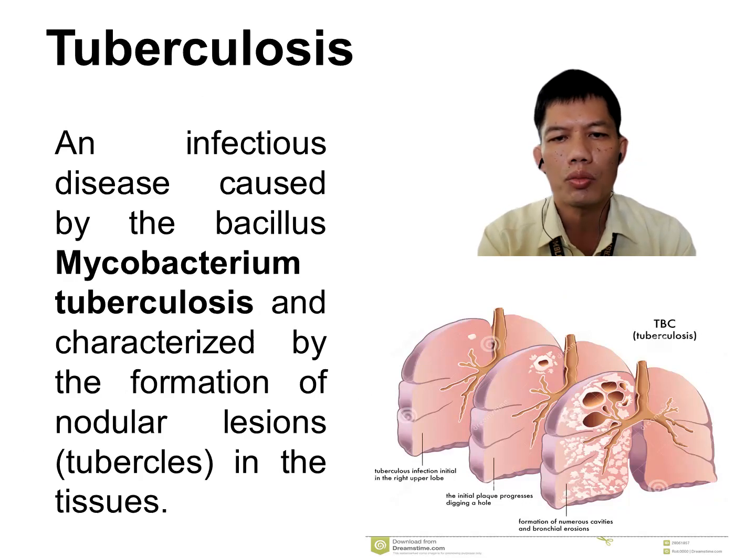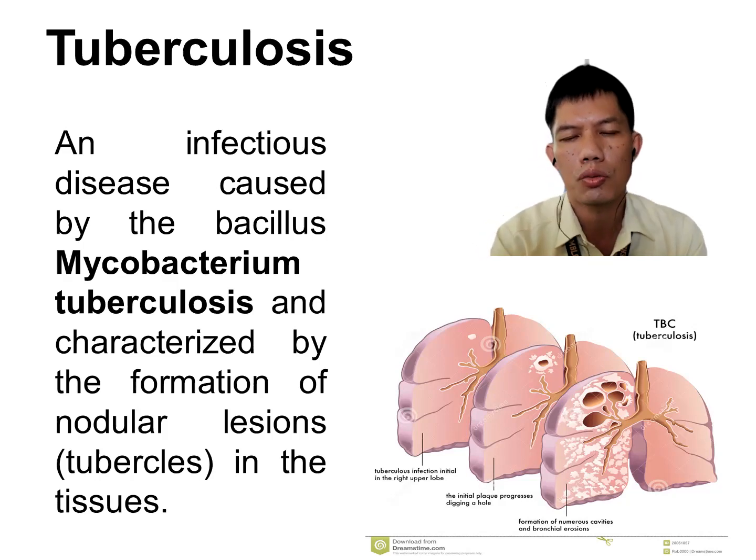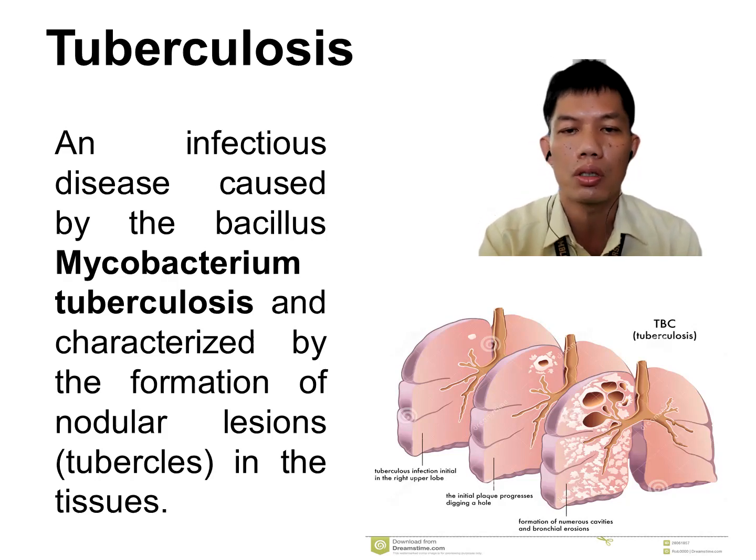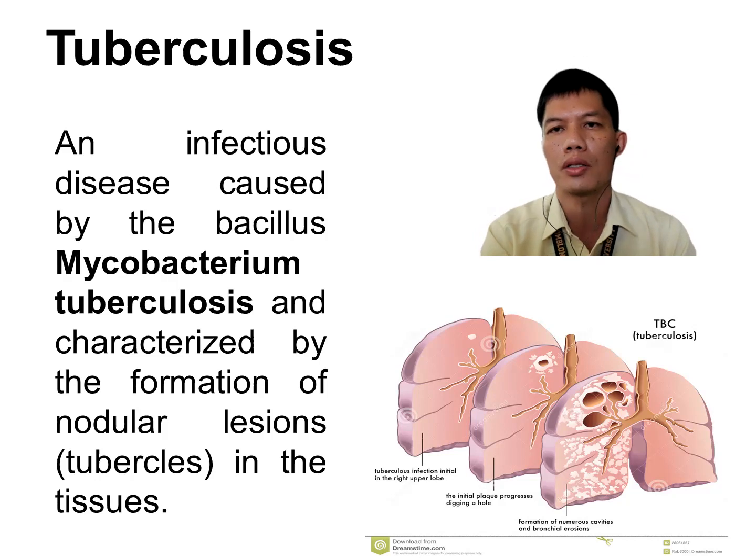In order to prevent tuberculosis, we should eat a balanced diet, and we should not smoke or drink. And isolate yourself if there is somebody who has tuberculosis. But nowadays, TB is very curable.